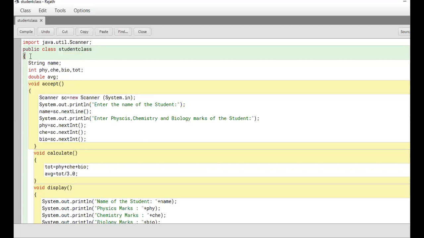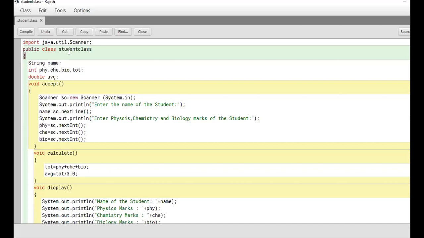See, after opening the bracket, immediately I have written variables. We never did it like this before. Am I right? Have you done it before? No, sir. We should write public static void main and then all the variables. You always wrote public static void main. But see, I have not written public static void main. I'm writing string name.